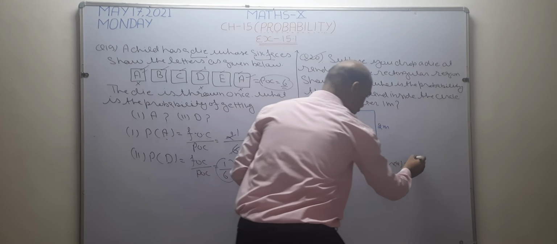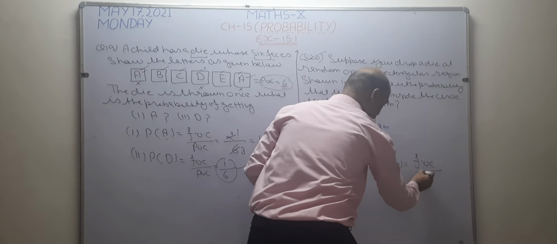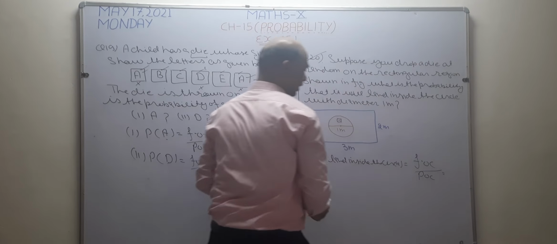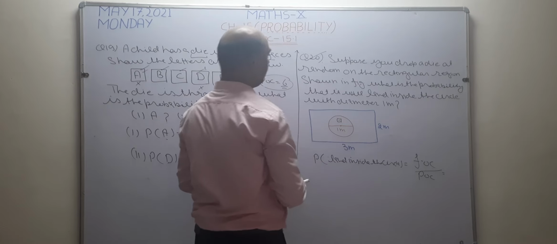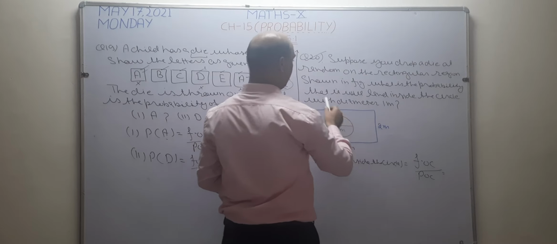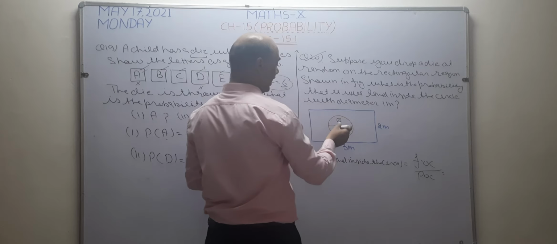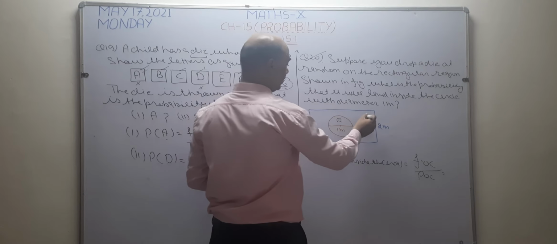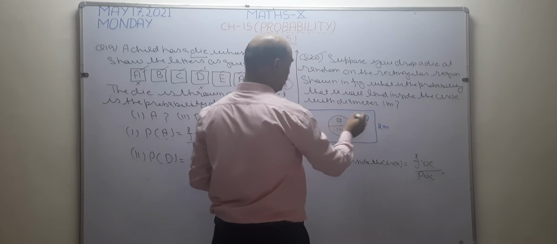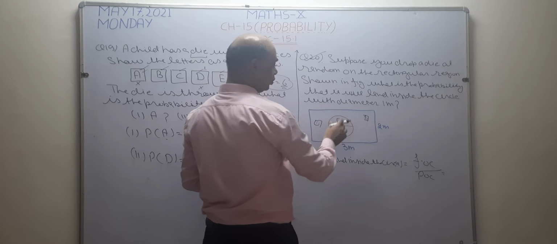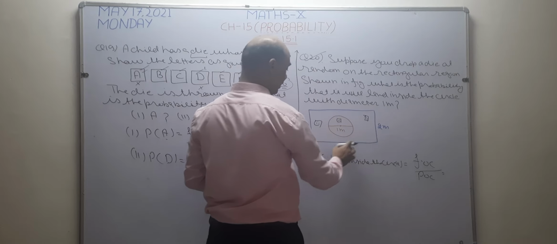So the formula you know: number of favorable outcomes upon number of possible outcomes. Now I want to check the possible outcomes. When I drop this die, if it does not land in the circle, then it can be placed here or it can be placed here. So the possible outcomes are this complete rectangle.